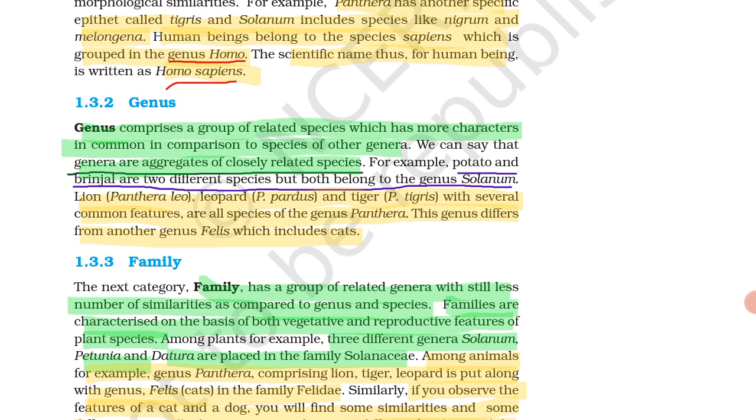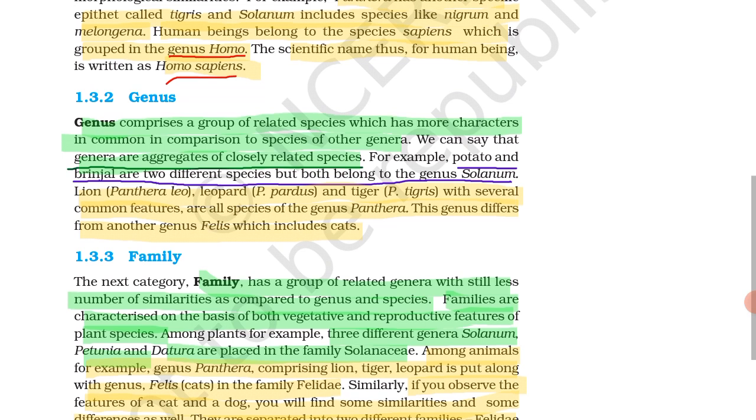What is meant by Felis? Felis is the scientific name of cat. It differs. So in short, let us know about genus. Genus is a group of related species, meaning a group of related individuals with similarities. Next is family.